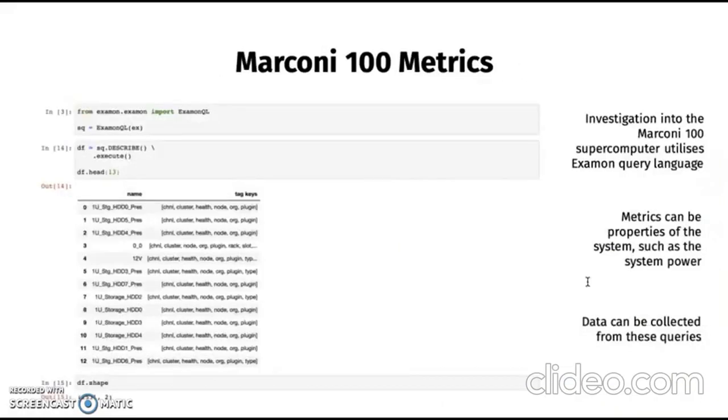Marconi 100 can be investigated through use of a tailored query language called Examon Query Language. The describe command reveals the 1,500 metrics which are available for monitoring. These metrics can include, for example, system power or the power state, and this data is collected for further analysis.